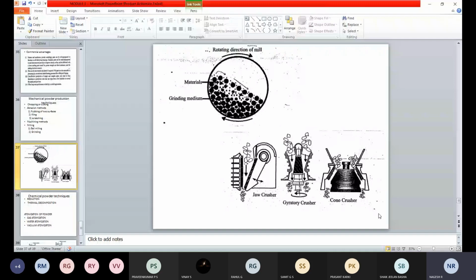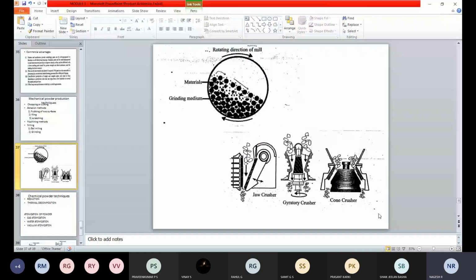The powder obtained from this method will be sponge powder, which is smooth. Smoothness will be there, and the powder obtained from this type of reduction process will be in the smoothest form.